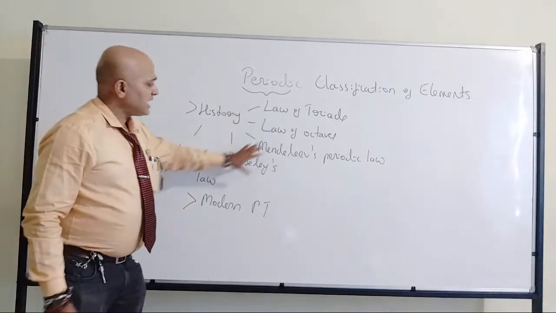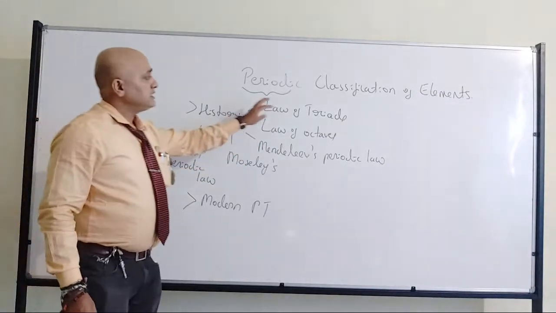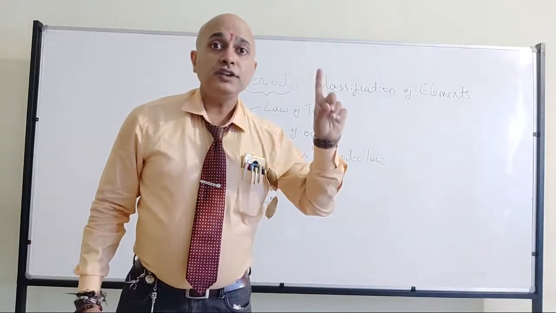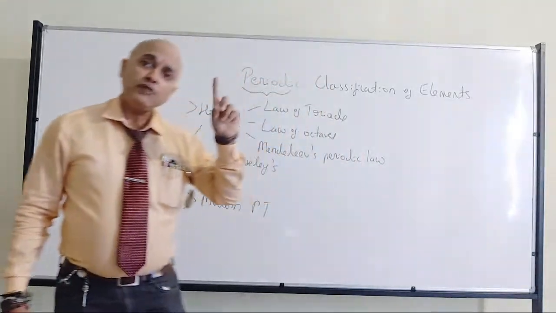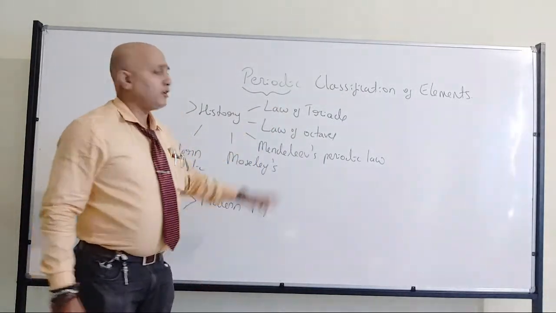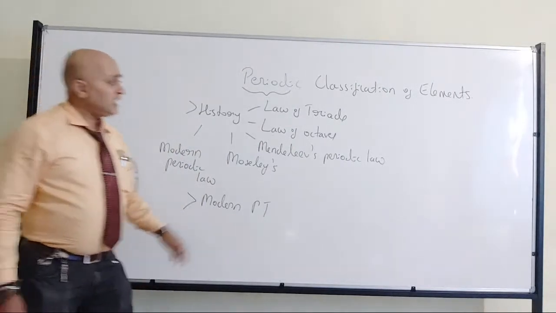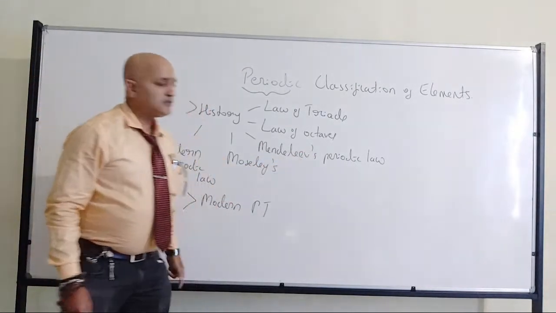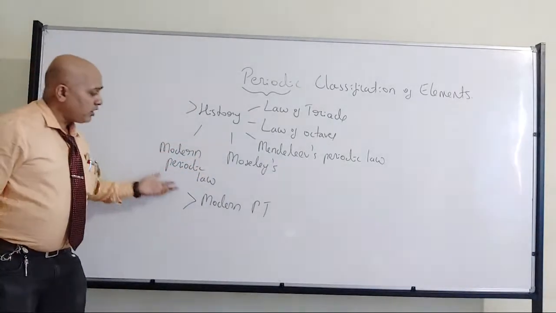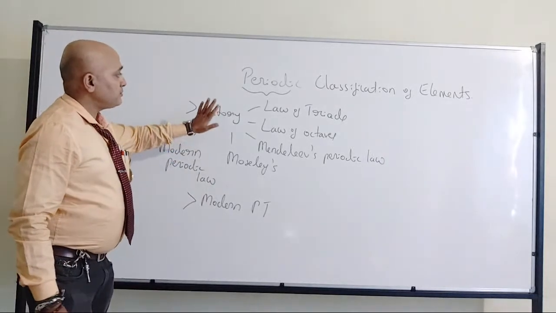In this case you can expect 1 mark or 2 marks questions. For example, define the law of triads. If it is for 2 marks and you only define it, you will get only 1 mark. Definition with one example, then you will get 2 marks. The same logic applies for the law of octaves also. Then they can ask, define Mendeleev's periodic law, a 1 mark question. Or define modern periodic law, a 1 mark question. Fine?